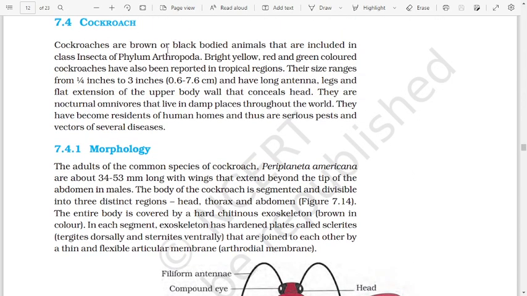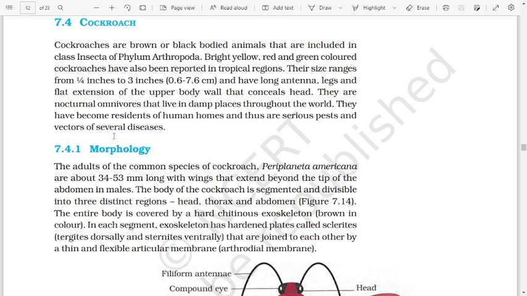Cockroach. Cockroaches are brown or black bodied animals that are included in class Insecta of phylum Arthropoda. Bright yellow, red and green colored cockroaches have also been reported in tropical regions. Their size ranges from 1/4 inches to 3 inches, 0.6 to 7.6 centimeters, and they have long antennae, legs and a flat extension of the upper body wall that conceals the head. They are nocturnal omnivores that live in damp places throughout the world. They have become residents of human homes and thus are serious pests and vectors of several diseases.